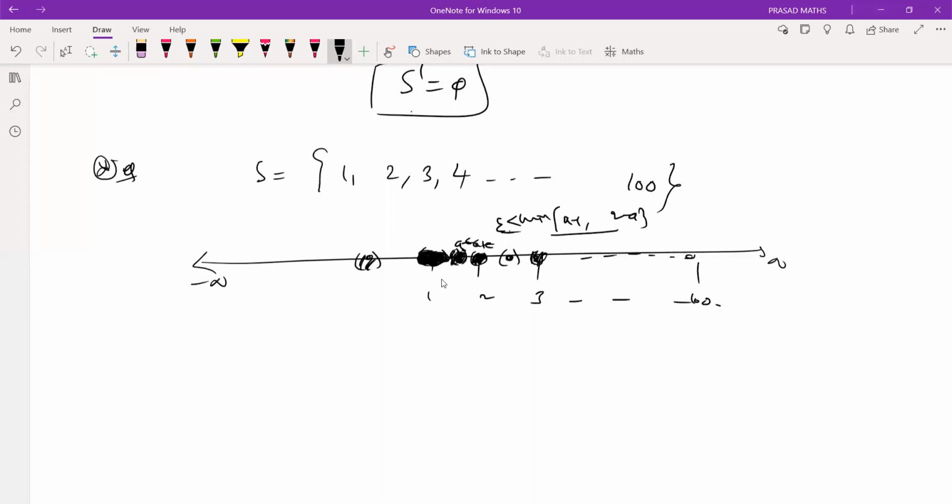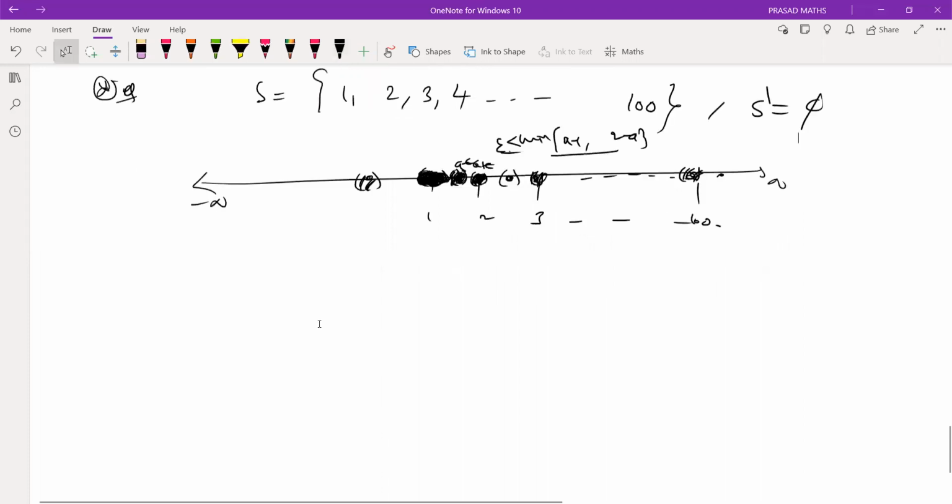So the thing is, this result is true for any point. Therefore, what are my limit points? No real number is a limit point. Therefore, none of the points are limit points. None of the real numbers is a limit point of the set. Therefore, the derived set of the set is the empty set.